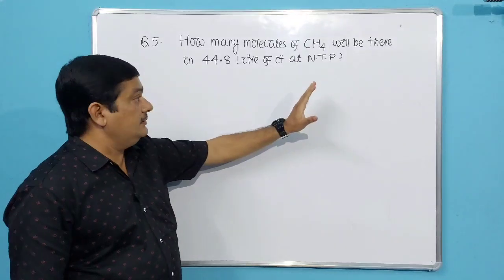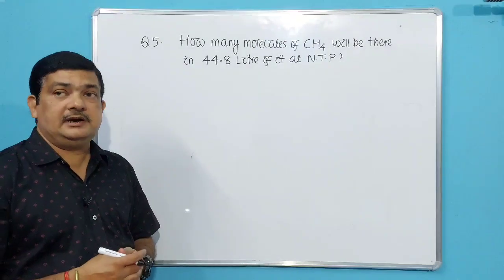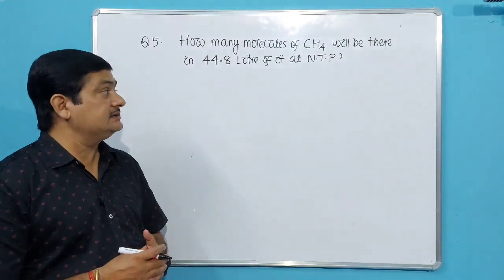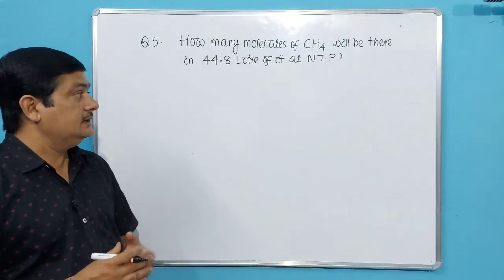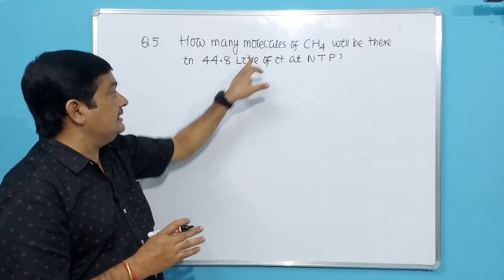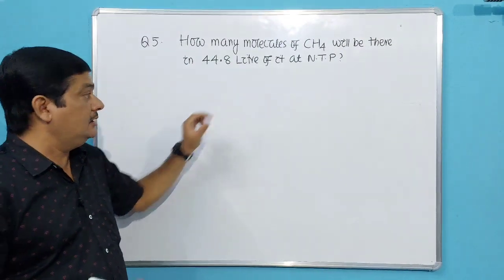How many molecules of methane will be there in 44.8 liter of it at NTP? Okay. So this is the third type of relationship. What is asked? Molecules and volume. Number of molecules and volume, or number of particles and volume.